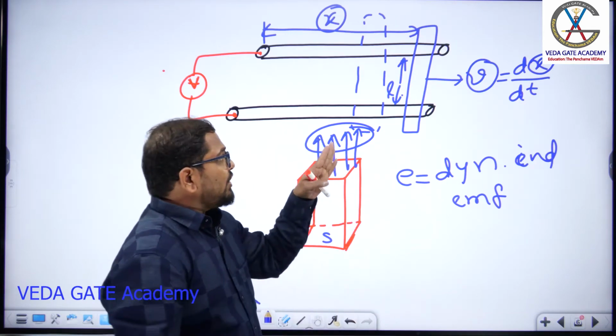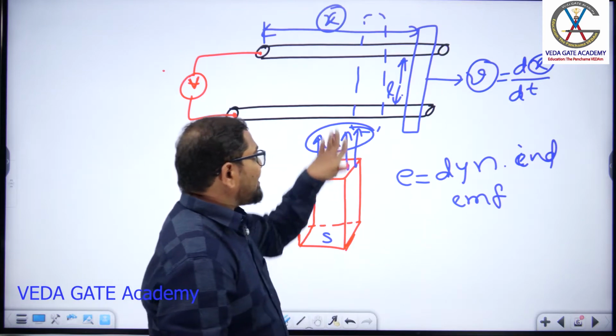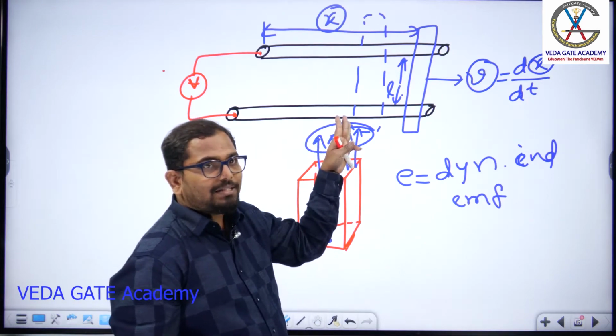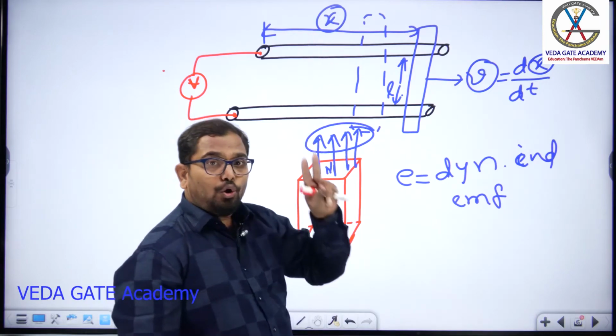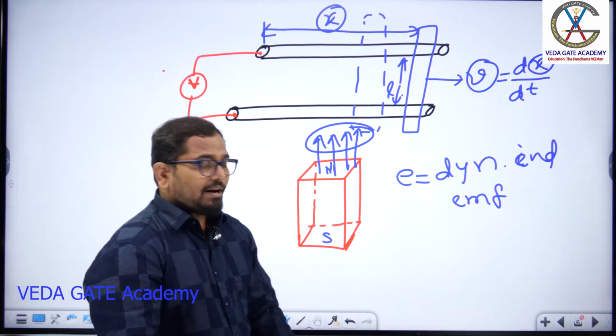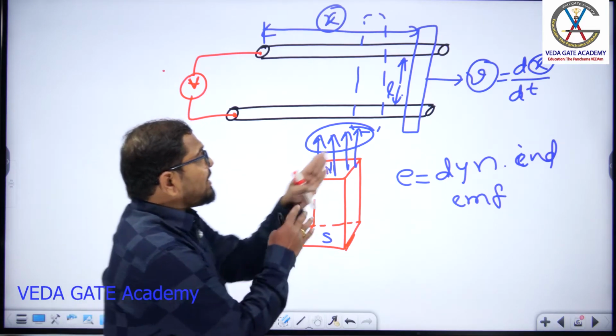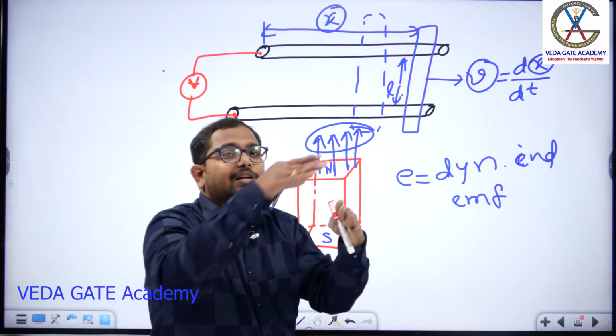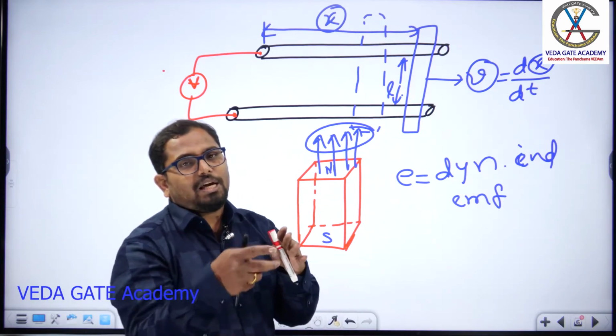Yes or not? So if you place it here, 4 flux lines are passing. If you place the conductor here, then 3 flux lines are passing. If I place the conductor here, only 2. If I place the conductor here, there is no flux linking. Yes or not? So that's why the movement of your conductor, or the rotating system, if I take this movement as a circular system, then the rotation is taking place.